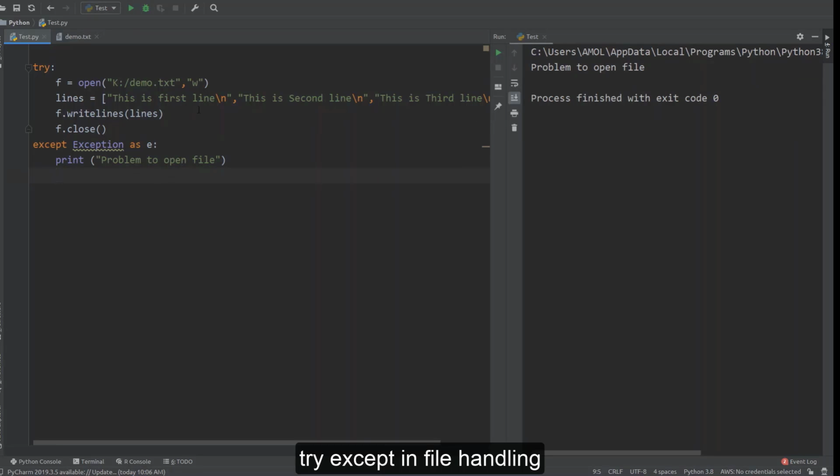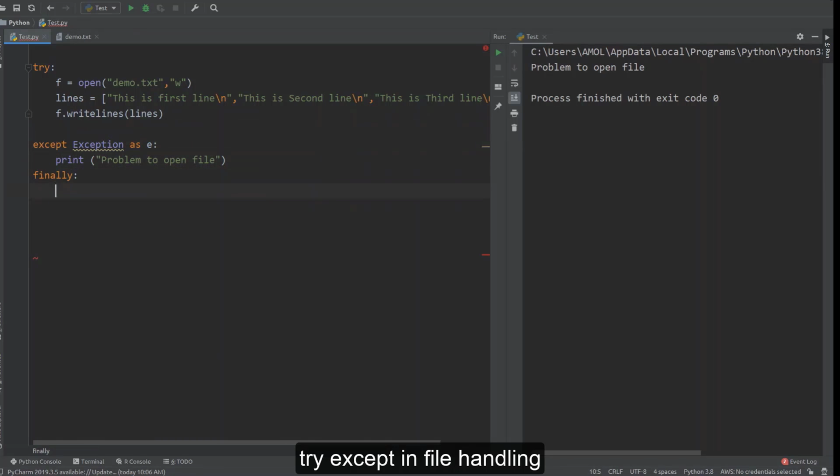Okay, so in this case you can understand one thing. Suppose you open your file and that works properly, but you get an error somewhere here, for this line or for this line. Then your program exits, but this close doesn't work. And it is expected that whenever you open a file, you should close it, in either case, whether you get an error or not. So for that purpose you can use the finally block that we have seen previously.